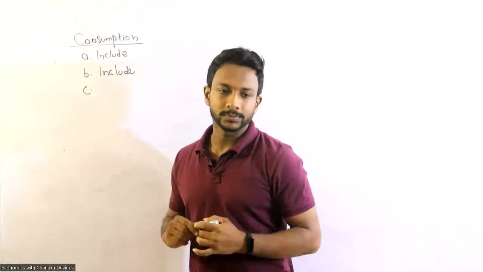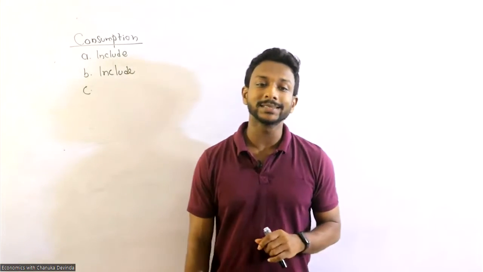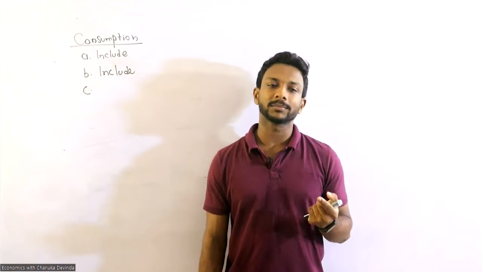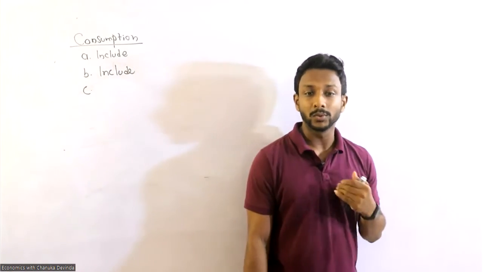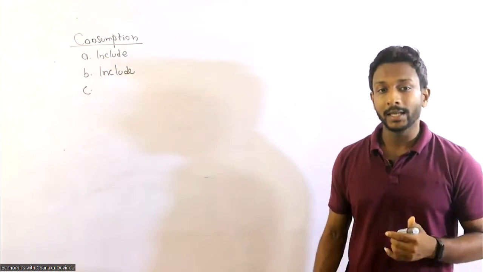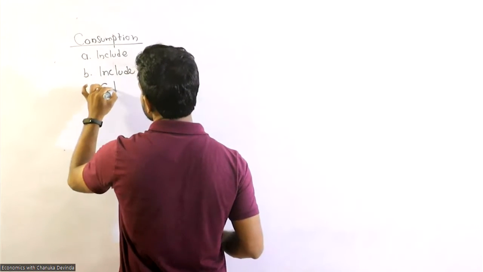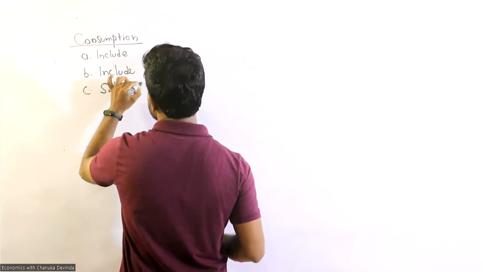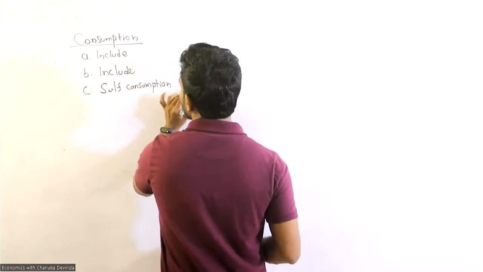C, third one, self-consumption goods and service. Right, there's a problem. Why? Because there is self-consumption of goods and service both. In here, we include only self-consumption goods only.